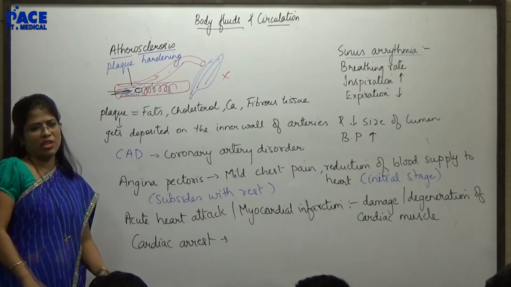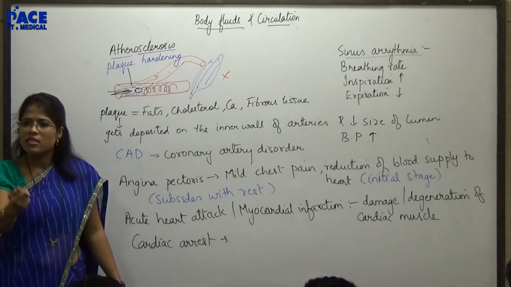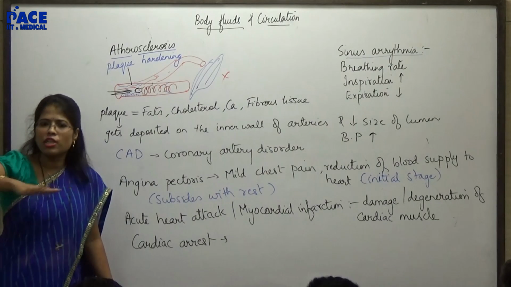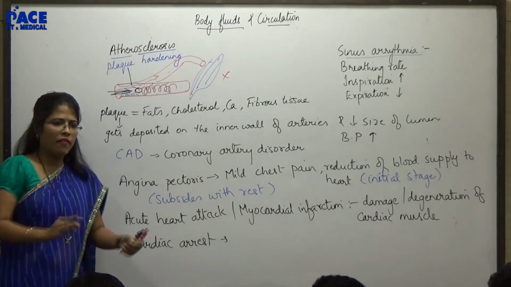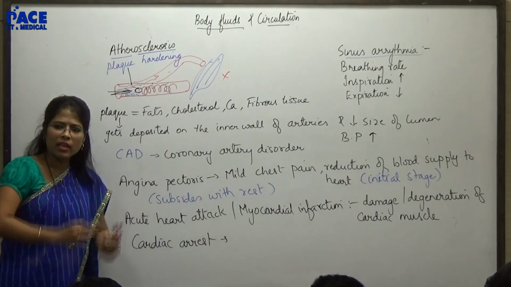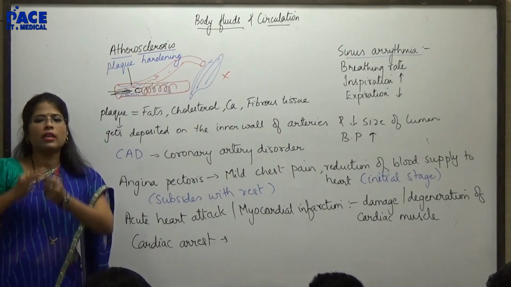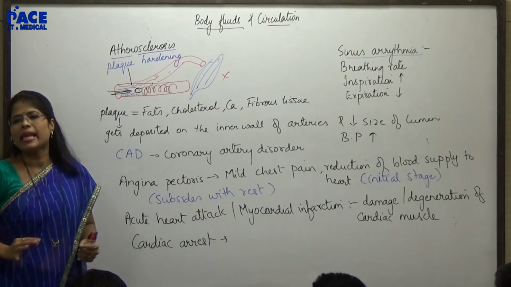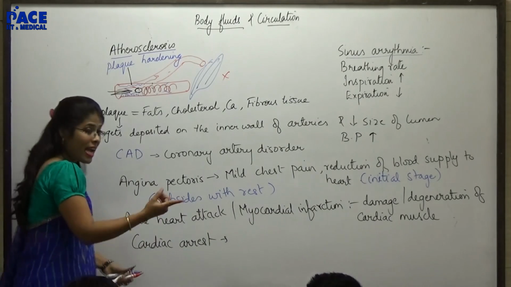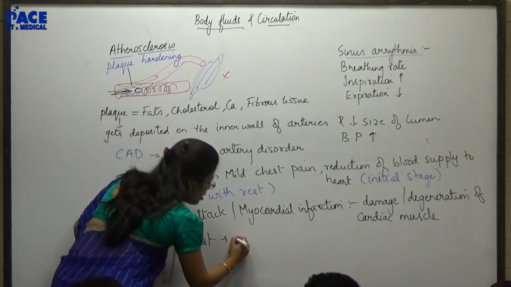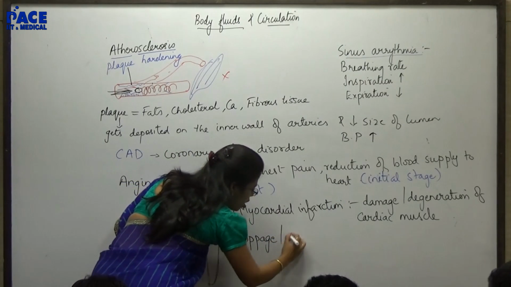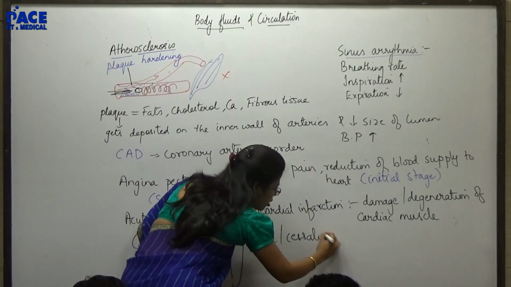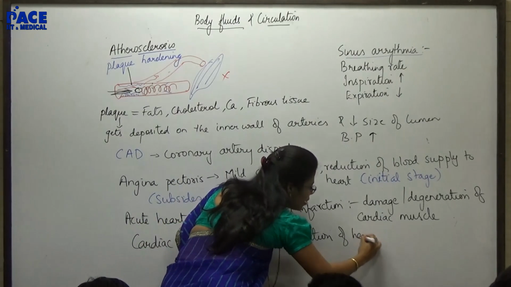cardiac arrest. Okay, cardiac arrest simply means what? Cessation, stoppage of all heart का activity. Whether the fault was due to electrical activity of the heart or due to mechanical activity of the heart. So cardiac arrest, heart arrest means stoppage or cessation of heartbeat.